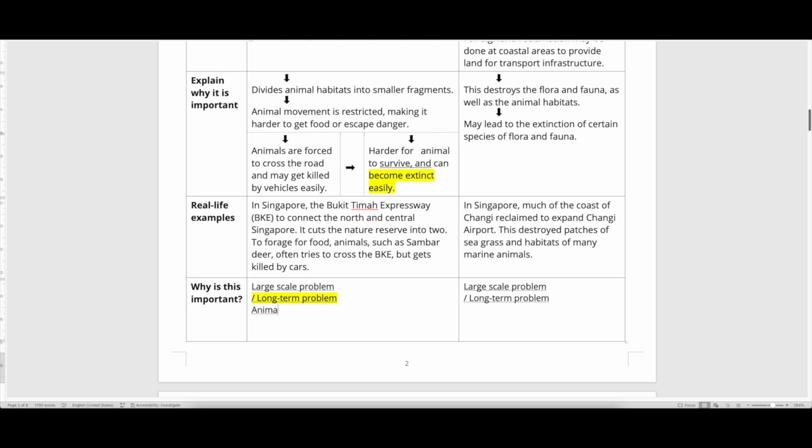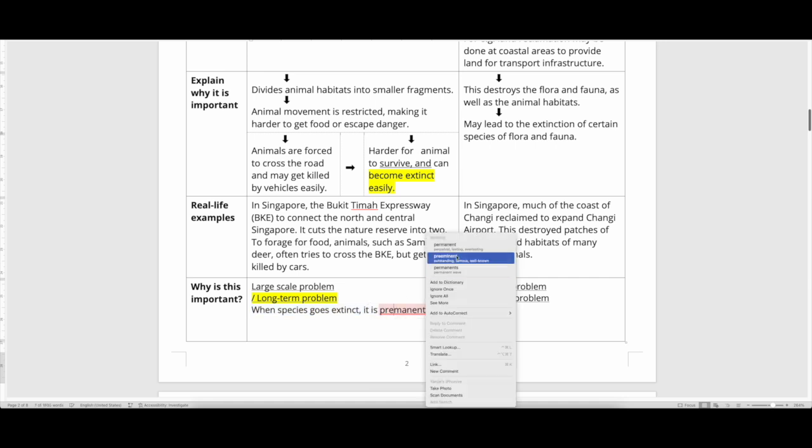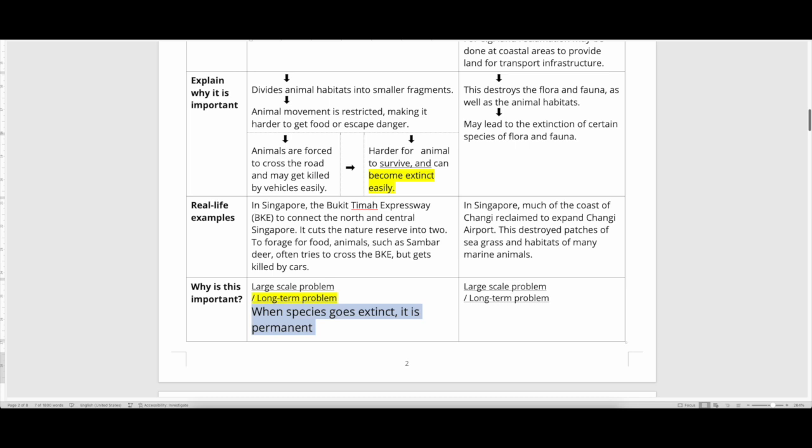Okay, so animal extinction, when a species goes extinct, it is permanent. You cannot recover this anymore. It's not like after a few years, the animals will miraculously come back. Okay, so it's a long-term issue. It's important because it's a permanent problem.